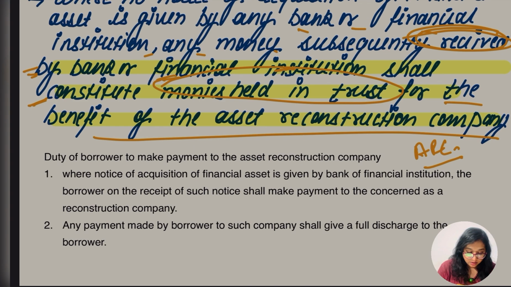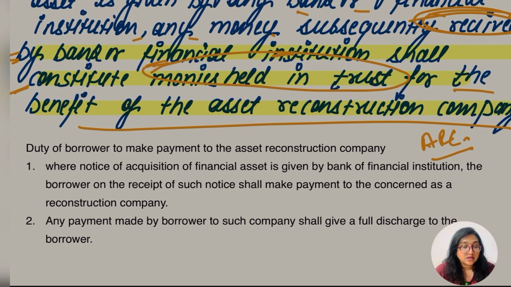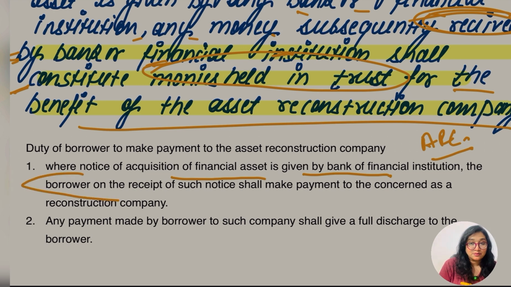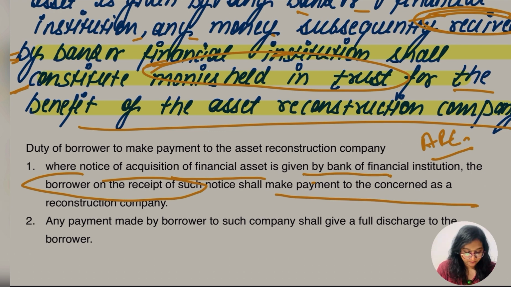Okay, so let's read out. Duty of borrower to make payment to the asset reconstruction company where the notice of acquisition of financial asset is given by bank, financial institution. We know this now. The borrower on receipt of such notice shall make payment to the asset reconstruction company. So first of all, once the borrower receives the notice, they have to repay, right? They have to discharge their liability. Any payment made by the borrower to such company shall give a full discharge to the borrower. Okay, so let's go for the other thing.